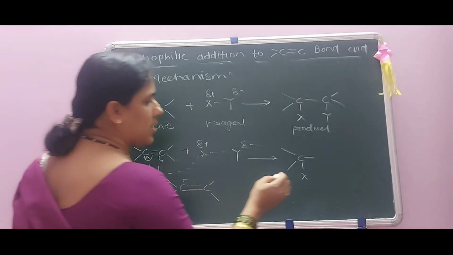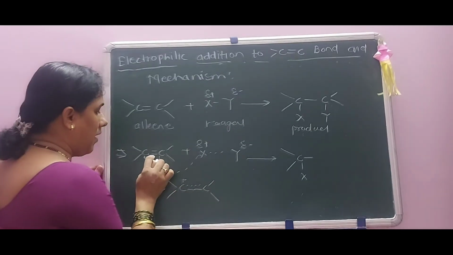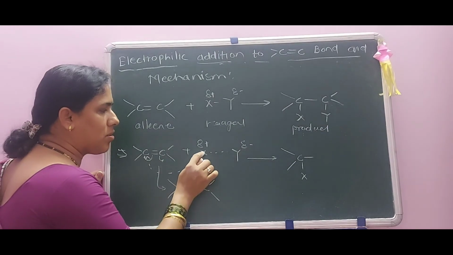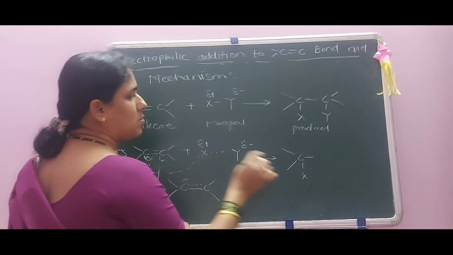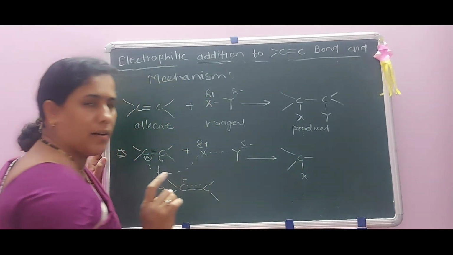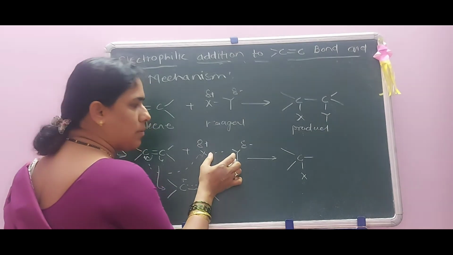Now what happens here? The pi electron density attacks this positively charged reagent. There is formation of this product after the displacement, and this bond breaks.